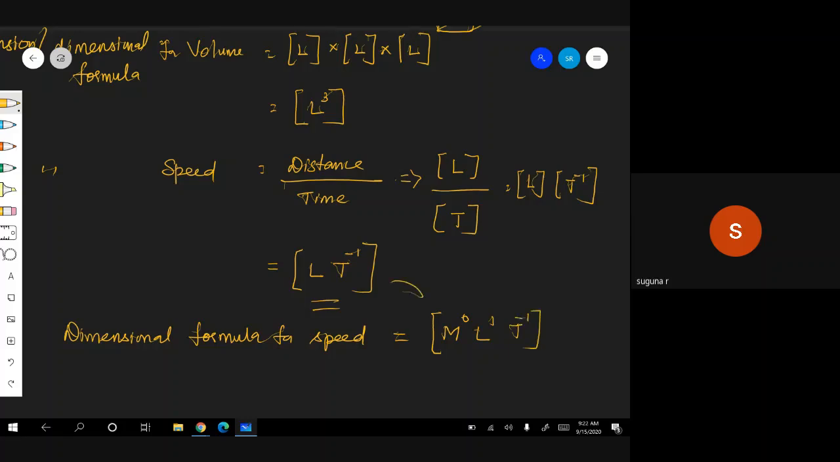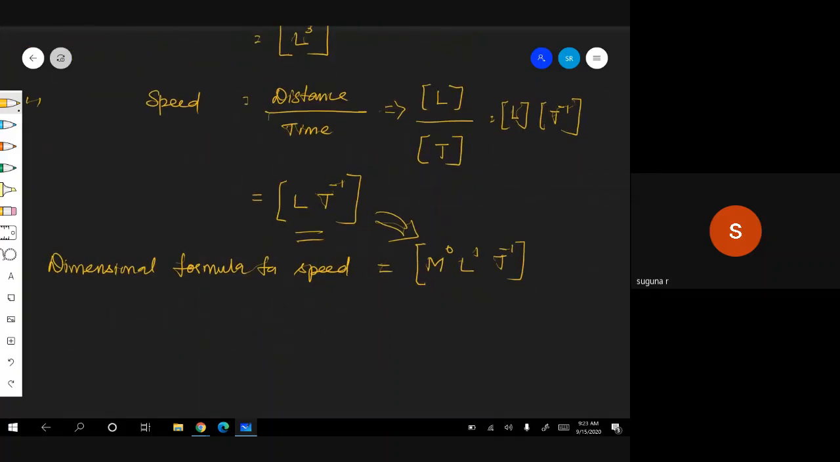Hope you are following, both are the same. L means L power 1 only. M power 0 is nothing but something. Power 0 is? 1. So it is not going to matter. The M power 0, L power 1, T power minus 1 is the complete representation of the dimensional formula for speed.